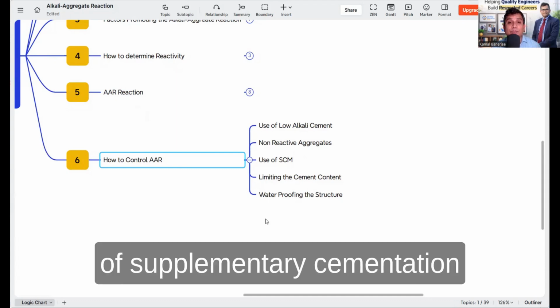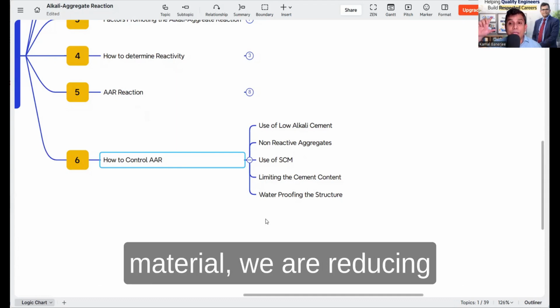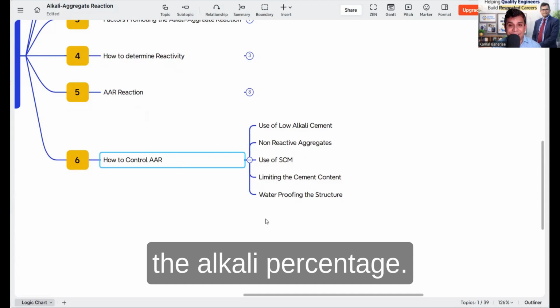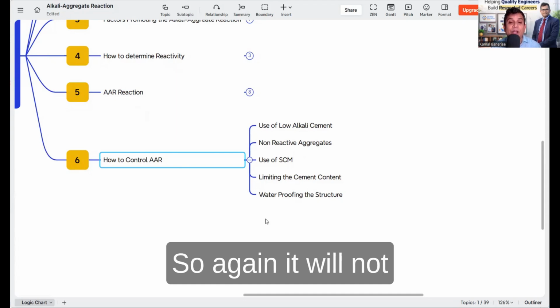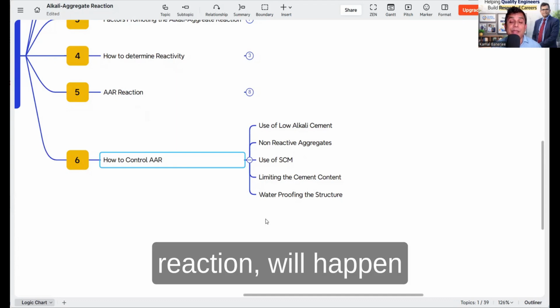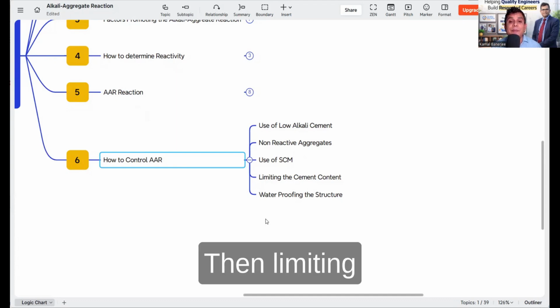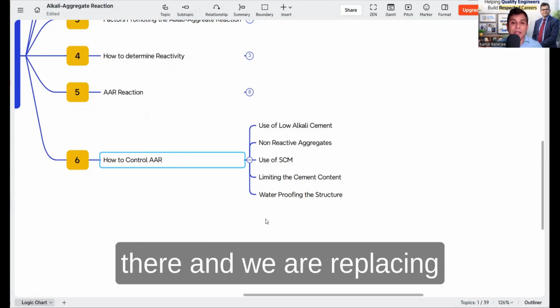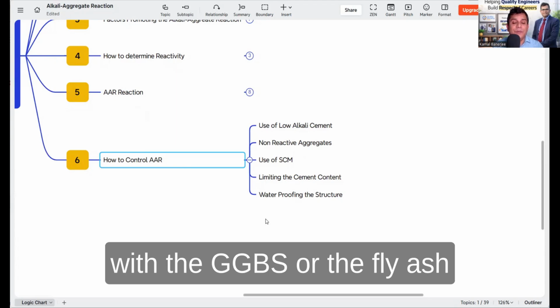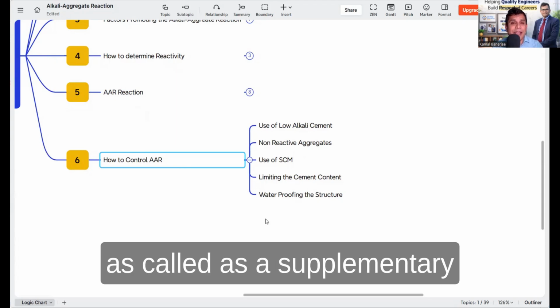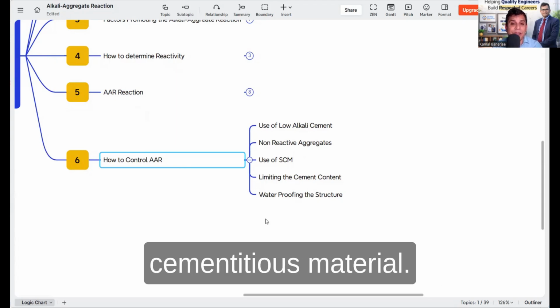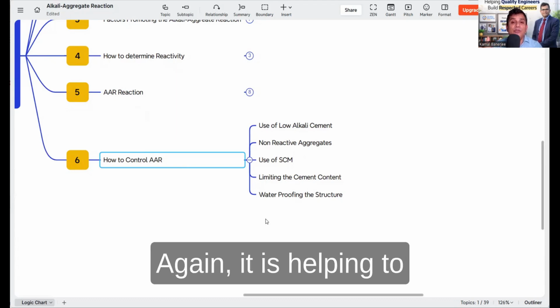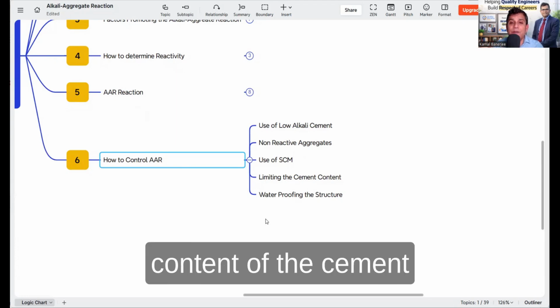Because with the help of supplementary cementitious material, we are reducing the alkali percentage. So again, the reaction will not happen with the aggregate. Then limiting the cement content: the cement content is one, and we are replacing part of it with GGBS or fly ash, called supplementary cementitious material. Again, it is helping to lower the alkali content.